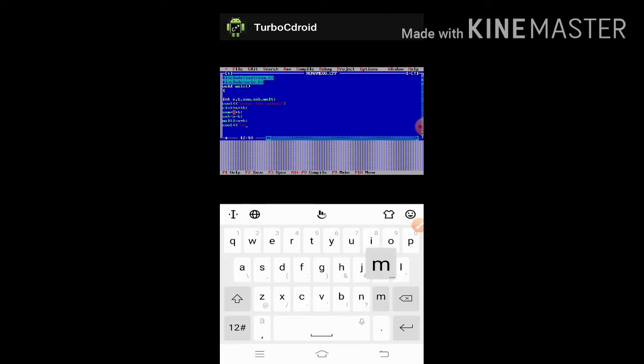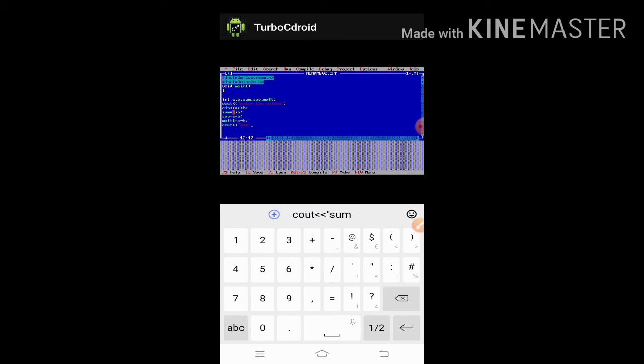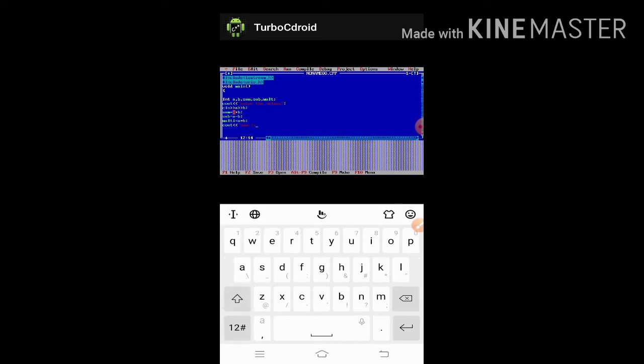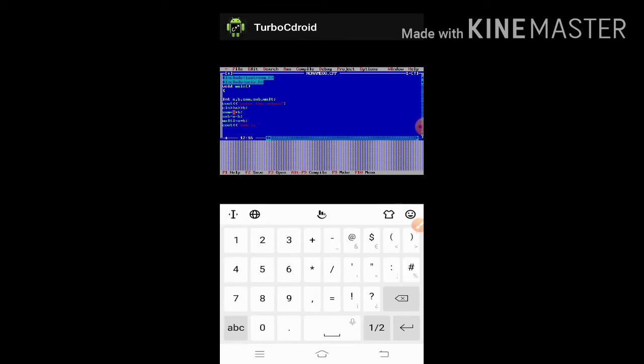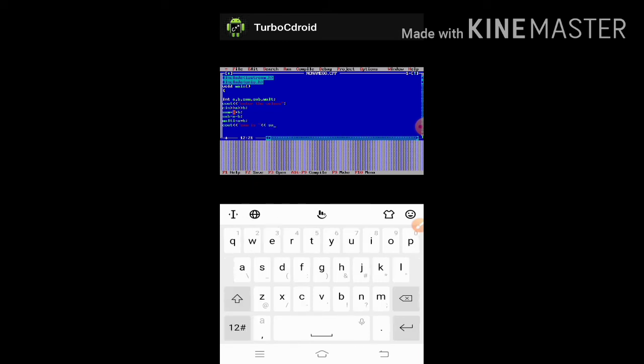The sum is, then double inverted comma, then again I have to write here one thing, sum is, I have to write the variable here, sum.